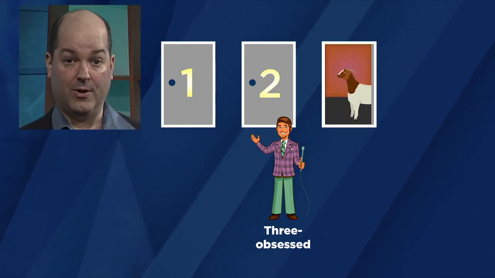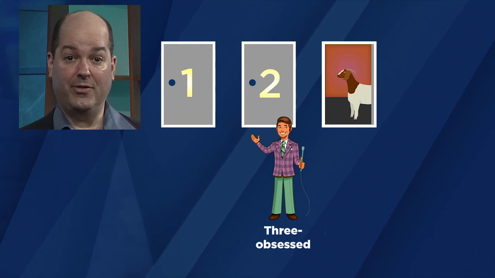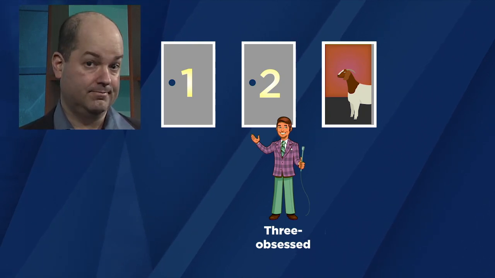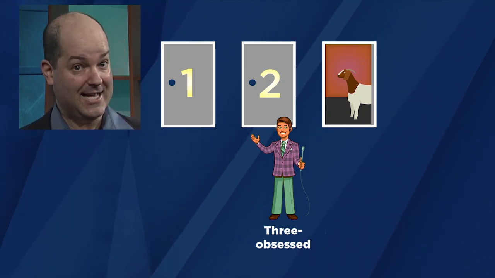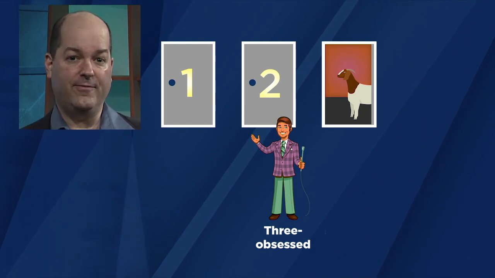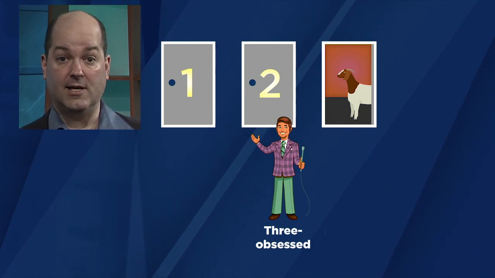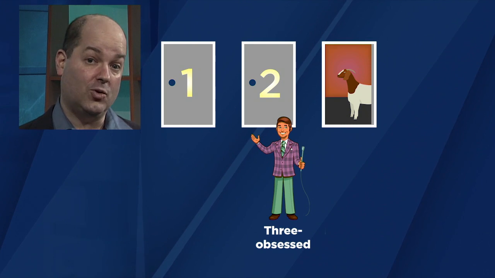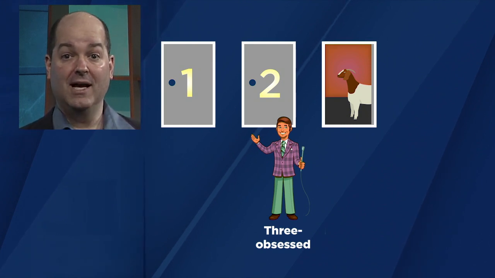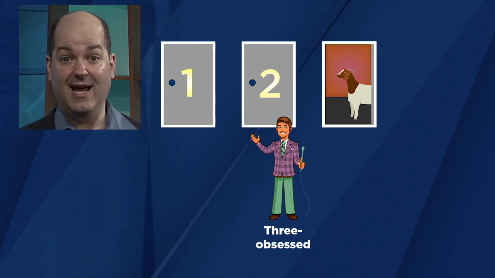And if Monty opens door 3 instead? Now we would think he opened door 3. No surprise there, he's 3-obsessed after all. But he would have opened door 3 regardless of whether the car is behind door 1 or door 2. So in this case, it's 50-50 again, and it doesn't matter what I do. But either way, you should no longer think that your initial choice is only correct 1/3 of the time.